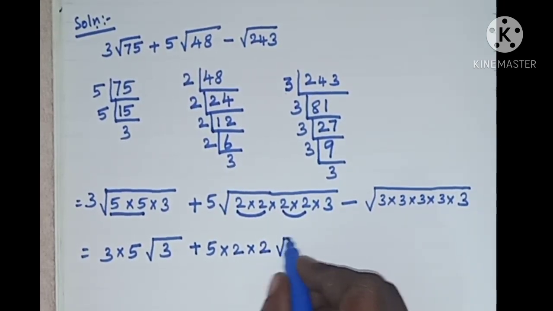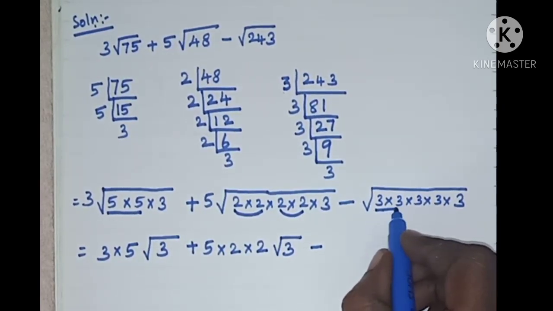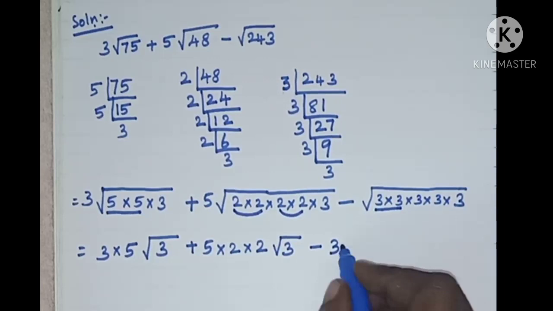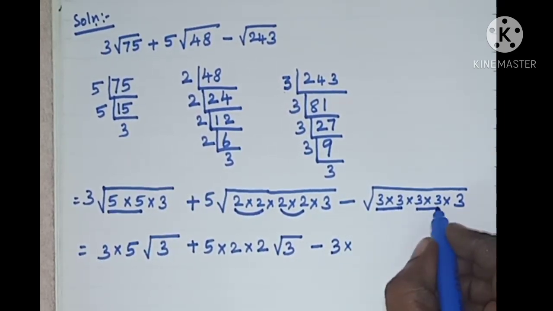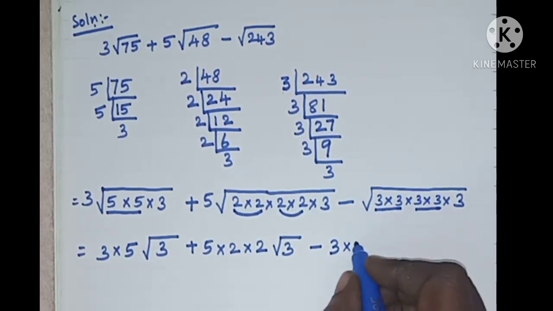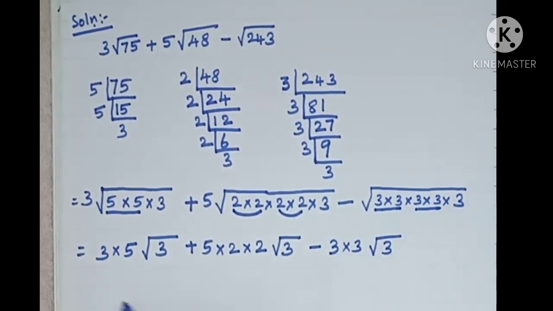The remaining number is root 3 minus, here also we have 3. The number 3 appears 2 times. So take 1 3 outside. Again the number 3 appeared 2 times. This is the square root. So we can take 1 3 outside. So the remaining number is 3.